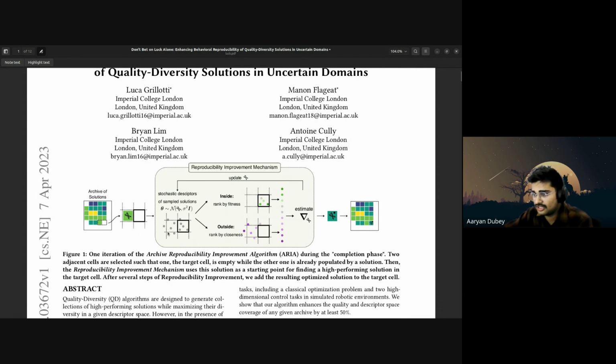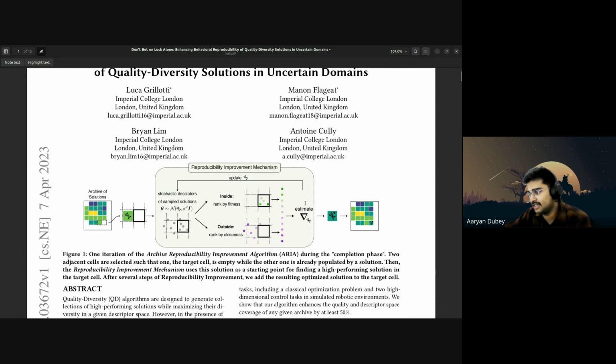Generally, the solutions that are sampled here are sometimes ranked by fitness or ranked by closeness. If it's inside the cell, there's the stochastic descriptor of the sampled solution. That is the particular theta that we are going to get from the gradient Gaussian distribution. If it's ranked by fitness, it must be inside this particular function. And if it's outside this particular box that we are seeing, the descriptor space, it is ranked by closeness to the center of this particular box.